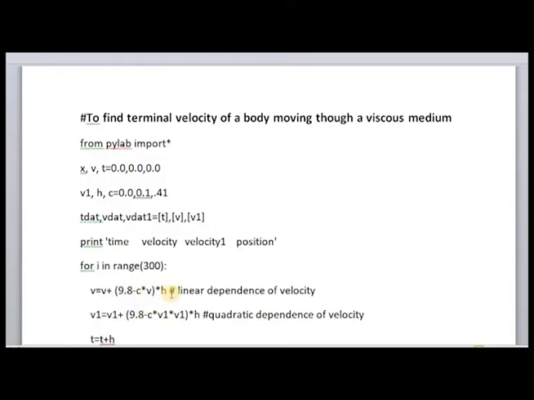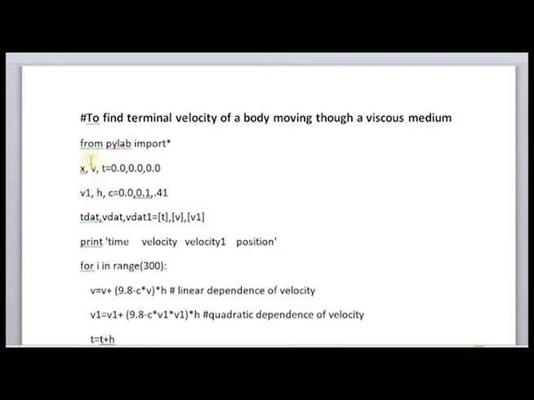The body need not be spherical always. So there will be quadratic dependence of velocity also. That is why we are plotting the two cases in a single program. So what is needed? Basically, what you have to do is initialize position, velocity and time. And since we are plotting two graphs, the initial quadratic dependence of velocity is put as V.